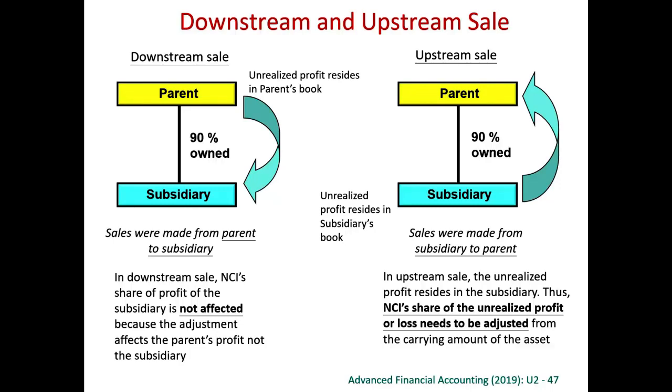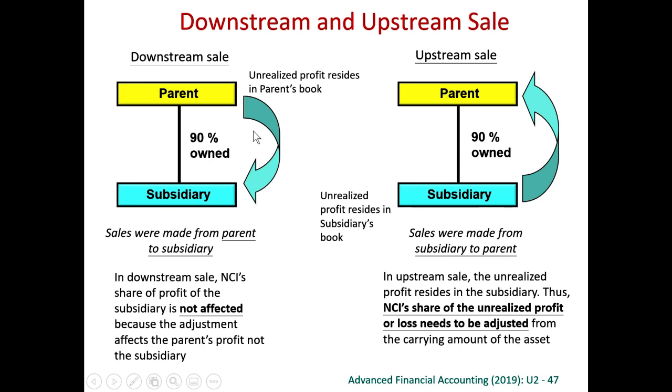We have to eliminate all intra-group transactions. No matter whether this is a sale from the parent to the subsidiary, or from the subsidiary to the parent, or even from one subsidiary to another subsidiary, this kind of intra-group transaction must be eliminated. Sometimes we call a sale from parent to subsidiary a downstream sale, and a sale from subsidiary to parent an upstream sale.